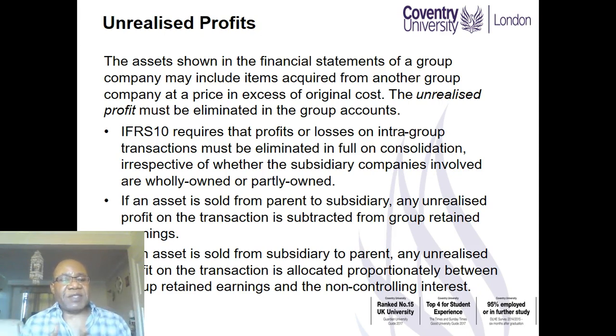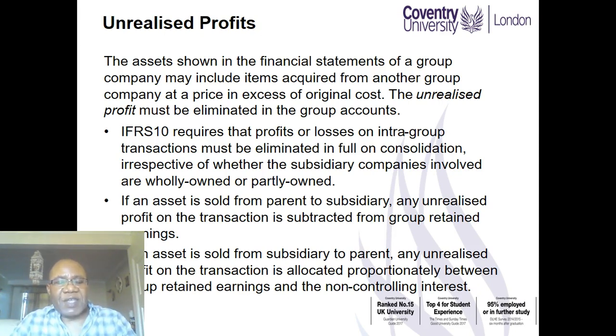So from the perspective of the group, the goods are still within the group. However, the asset has increased by 2,000 by virtue of that transaction. So in addition to removing the 12,000 from sales and cost of sales, we also need to remove the 2,000 that is in inventory. We call this unrealized profit.